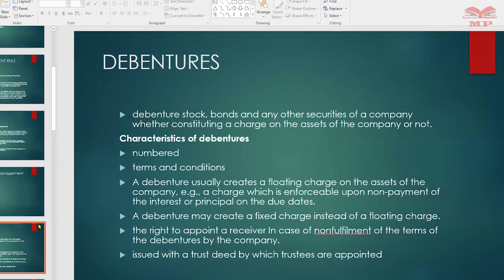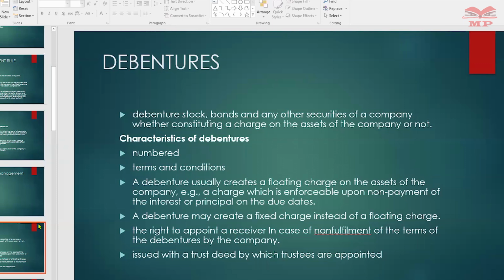So some of the characteristics is that each debenture is numbered. So each that is issued out to the public, either through a prospectus or privately, will be numbered, and each contains a printed statement of the terms and conditions. That is the rate of interest, the time of payment of interest, the security against which the debenture is issued, and what steps the debenture holder can take in case of non-payment of his dues.